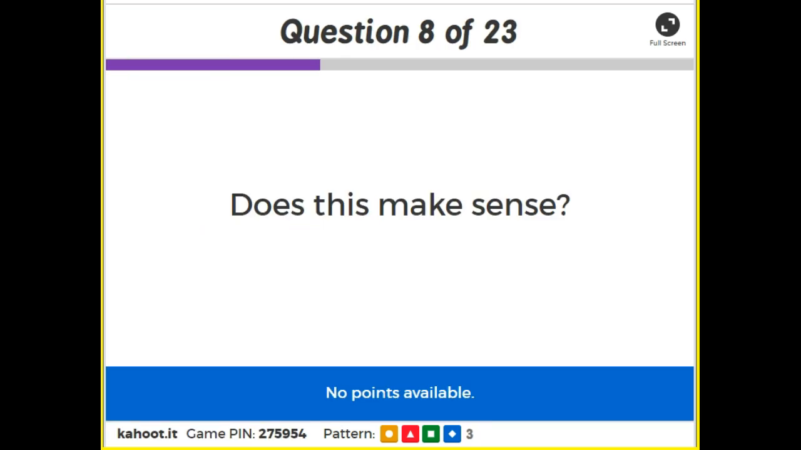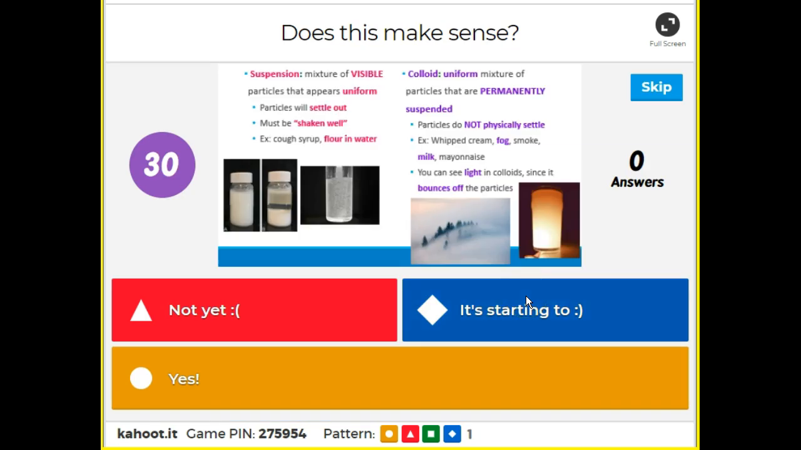Does this make sense? Let's go over this. Suspension: visible particles that will settle out and must be shaken well. Colloid, on the other hand, is uniform, the particles stay permanently suspended and don't settle, and if you shine a light in them, it bounces off the particles, making it glow. Just like in fog, you will see the light beam, and in milk, you'll see the light beam. It doesn't just go straight through.